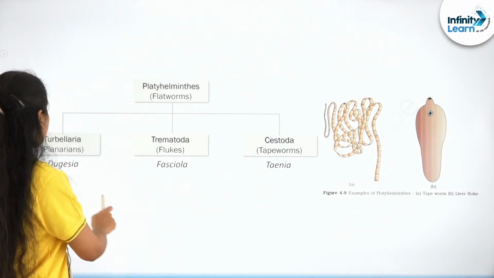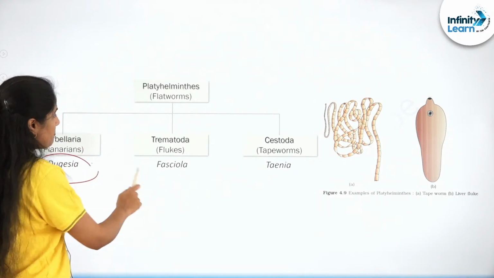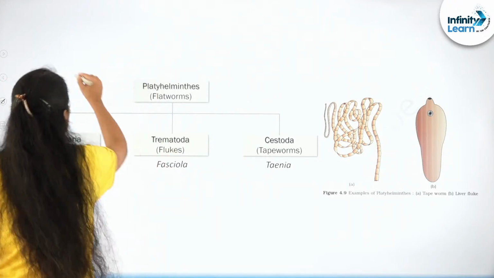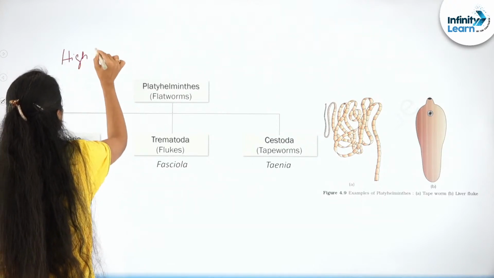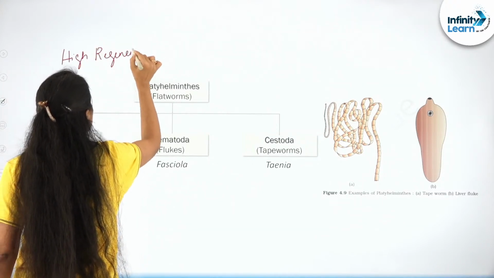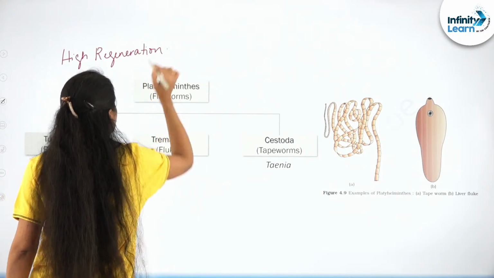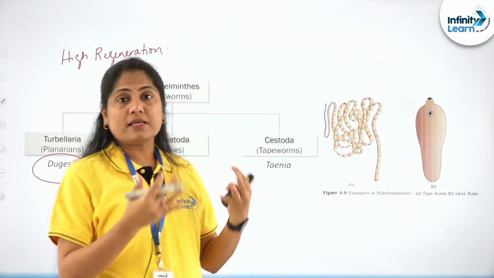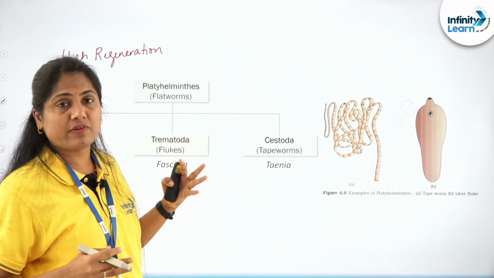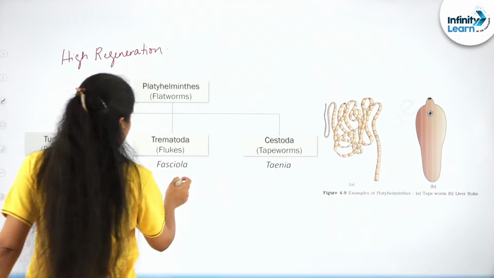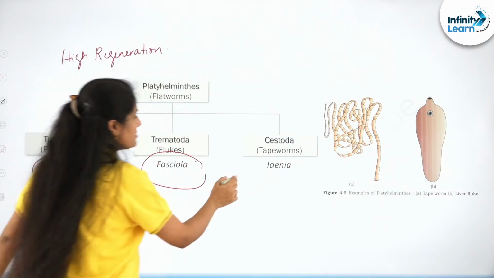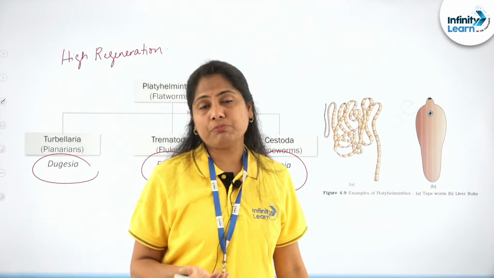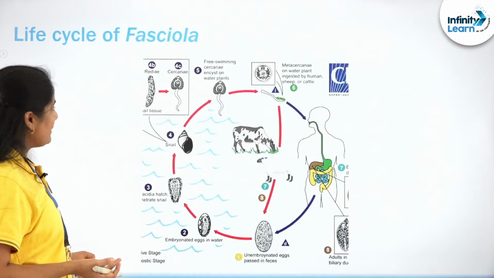How are they classified? There are free living ones like Turbellaria, Planaria, with high regeneration. These exhibit very, very high regeneration. That is quite important. You cut this organism into many different pieces, and it can still develop its head also. The planarians, the free living forms, exhibit high regeneration. There are trematodes like Fasciola, and the tapeworms like Taenia saginata, Taenia solium. So that's Platyhelminthes.